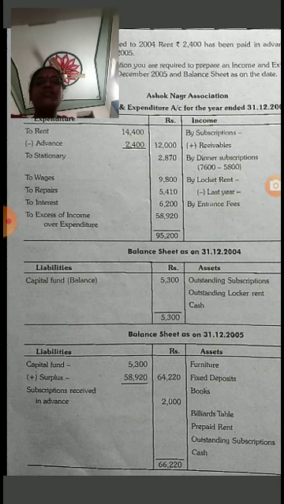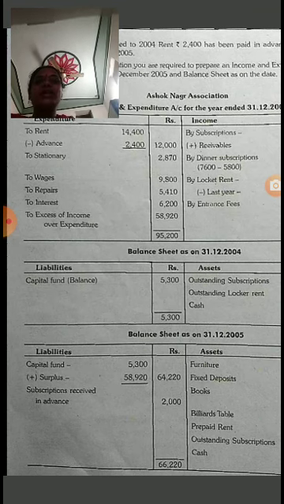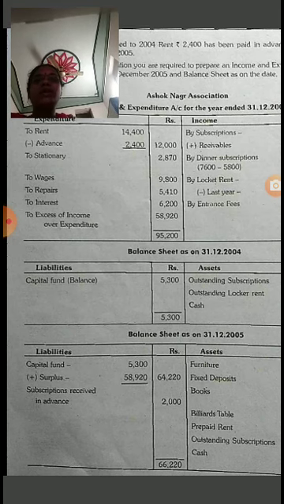So here opening balance sheet, closing balance sheet, both have to be prepared here. So in income and expenditure account, we have to take the expenses on debit side, incomes on credit side. Now we have to record all expenses on debit side, all incomes on credit side.